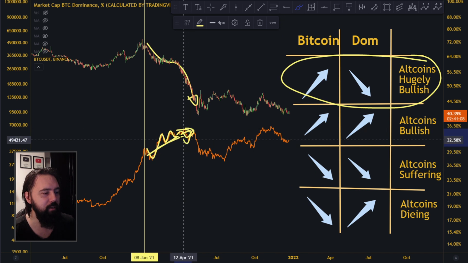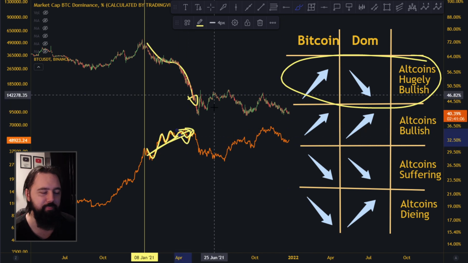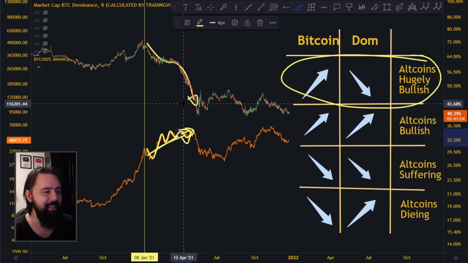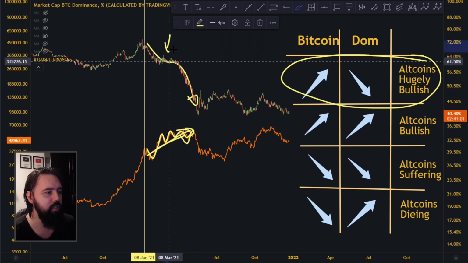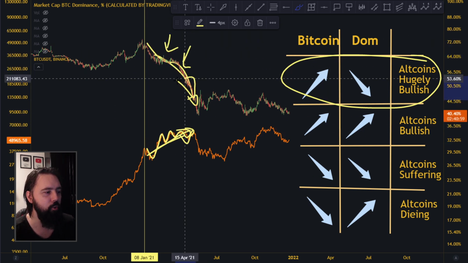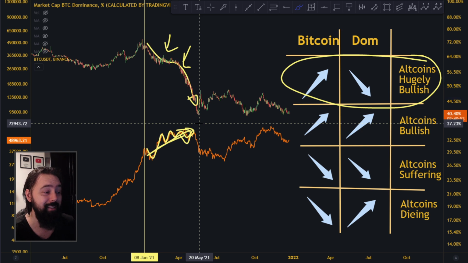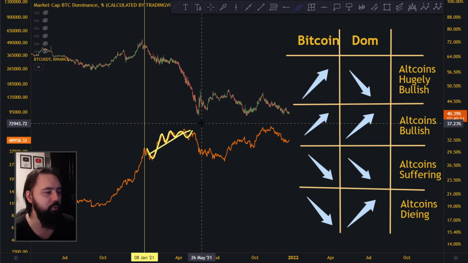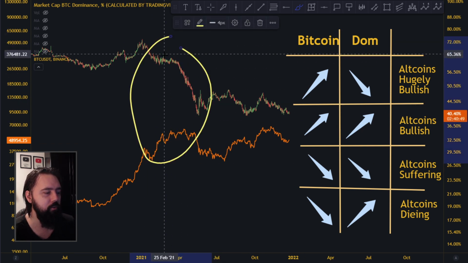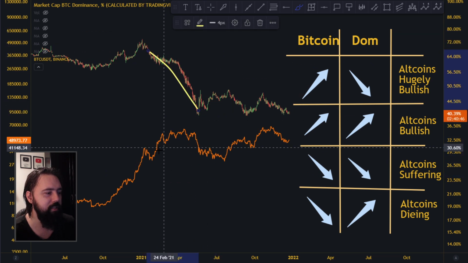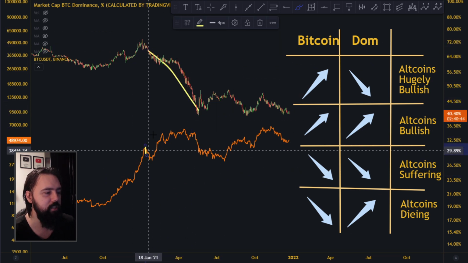So Bitcoin is racing to the tops, there's hype, euphoria, everybody's excited, and a lot of money goes into the altcoins. Then you get this dominance going down, because even though Bitcoin is going towards the upside, there's so much money and prices going up in altcoins that they are actually gaining on Bitcoin. So this over here, this was the alt season start. This was the start of the alt season.